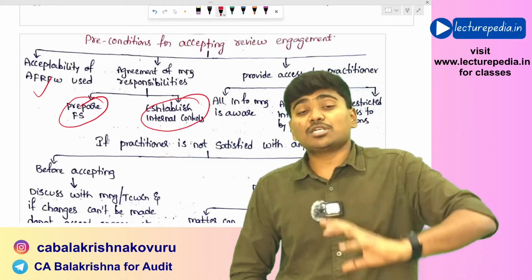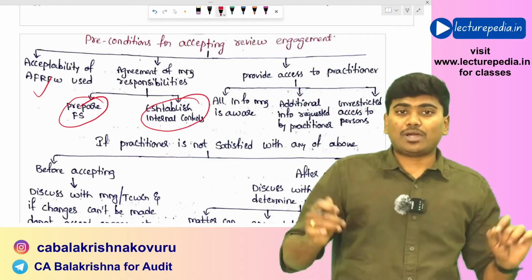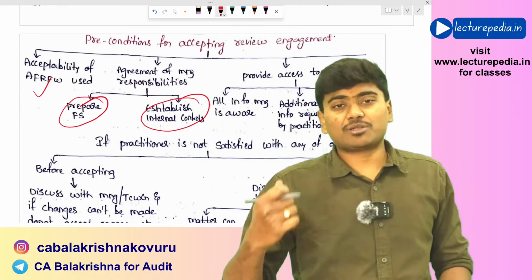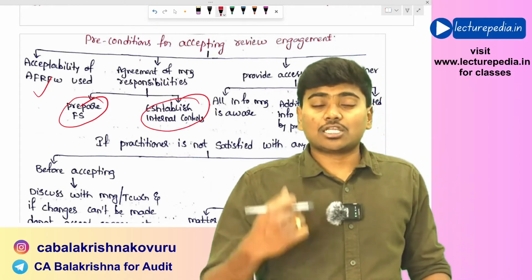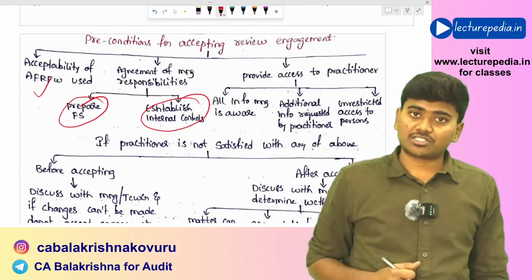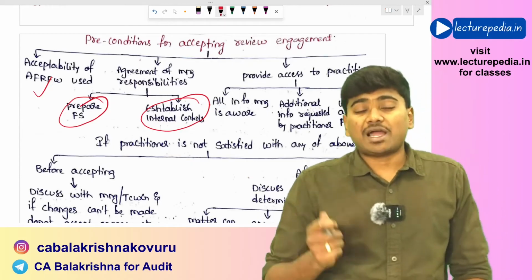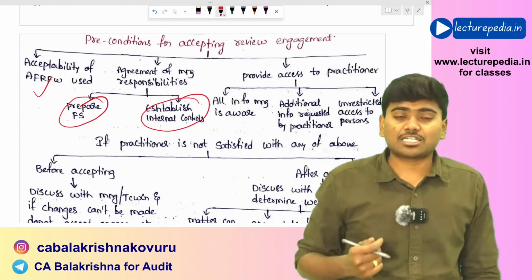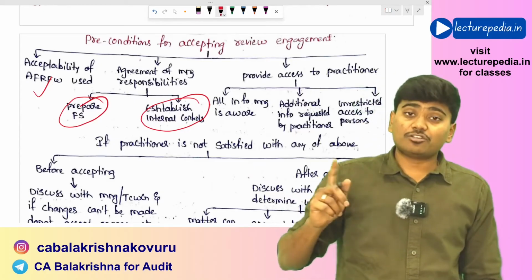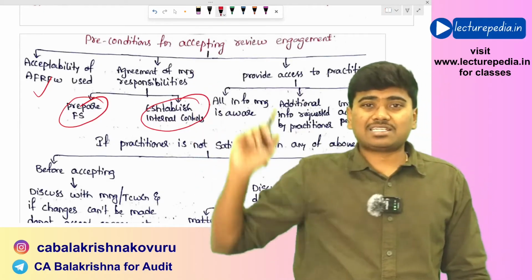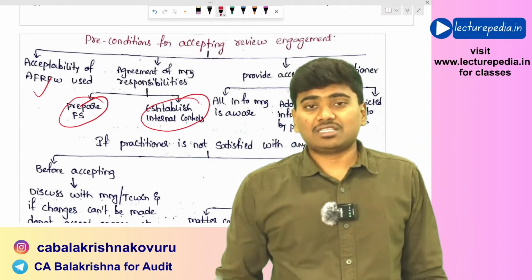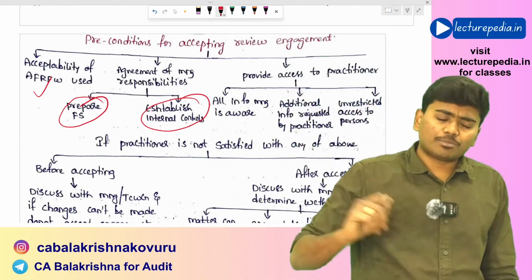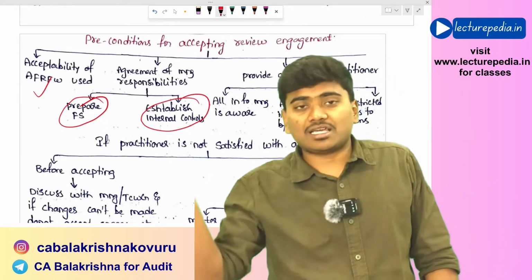And also management should agree that they will provide the practitioner with all the information that is relevant in the context of preparation of financial statements. Also the management will provide the additional information that has been asked by the practitioner, and management will give unlimited access to all the persons within the entity for the purpose of the practitioner to conduct inquiries.